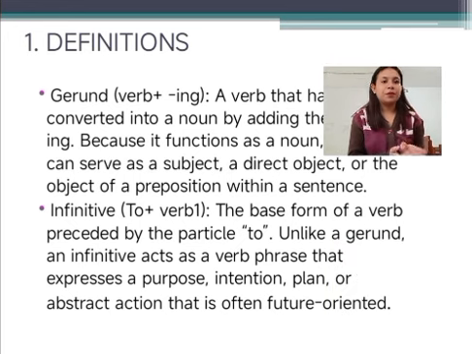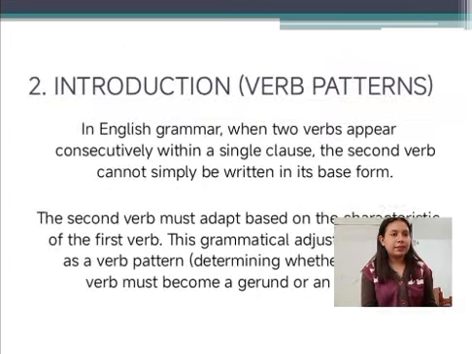Next, infinitive: to plus verb one. The base form of a verb preceded by the particle "to". Unlike a gerund, an infinitive acts as a verb part that expresses a purpose, intention, plan, or abstract action that is often future-oriented.